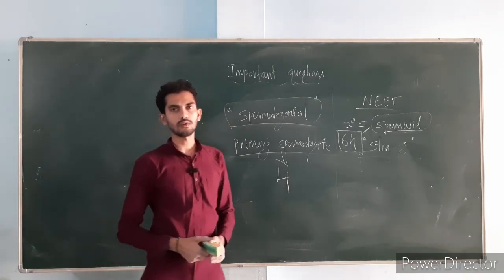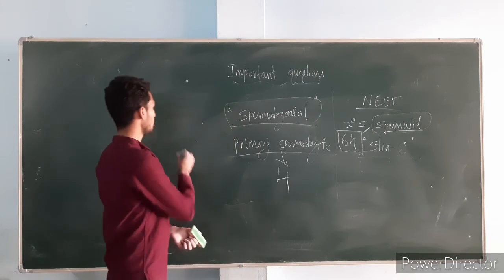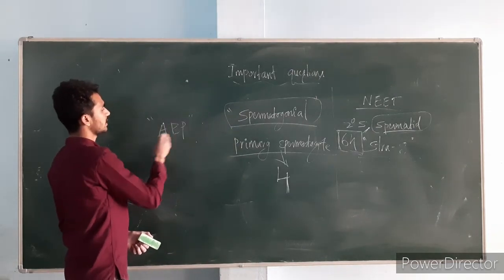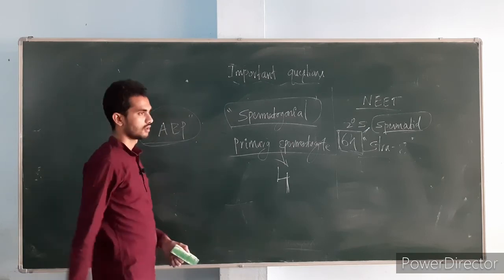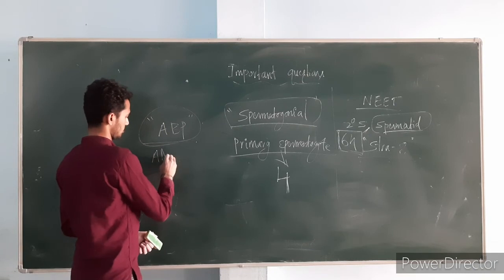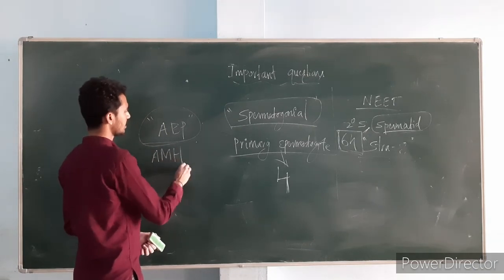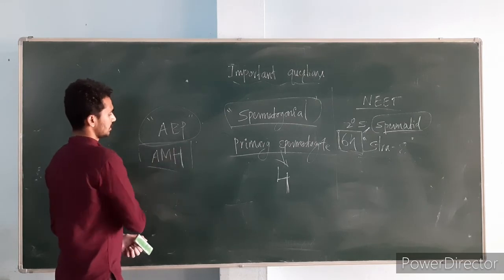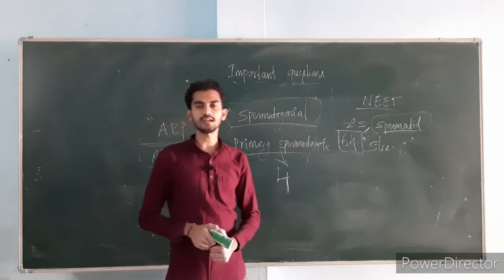Okay, what is the full form of the ABP? Androgen binding protein. And what is the function of the AMH? I forgot to tell you this term. AMH is the anti-Mullerian hormone.